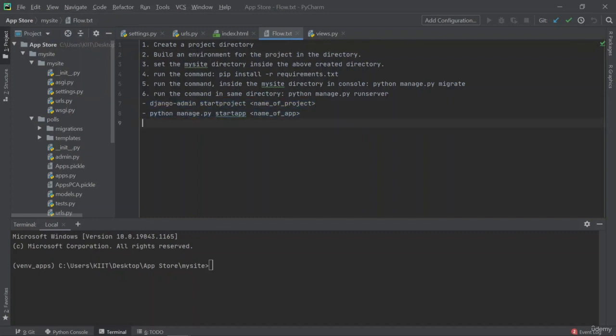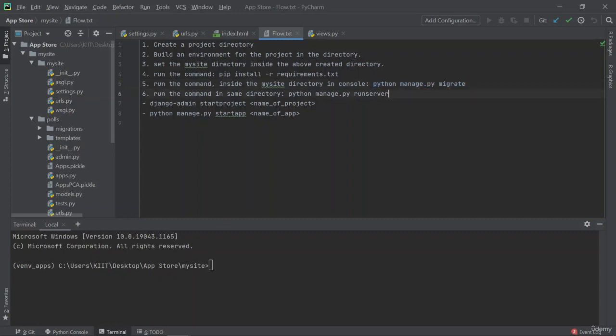Next, what you have to do is, in the command line, go inside the mysite directory. As you can see, this is my project directory, this is my site directory. Once you go in here, type in python manage.py migrate. Now this command is actually used to establish all the pre-existing tables that are going to be required by this Django application, right?